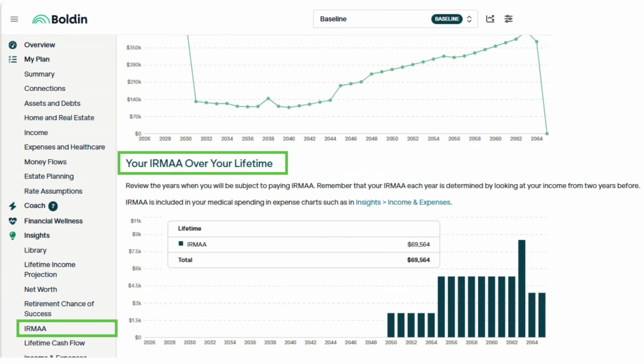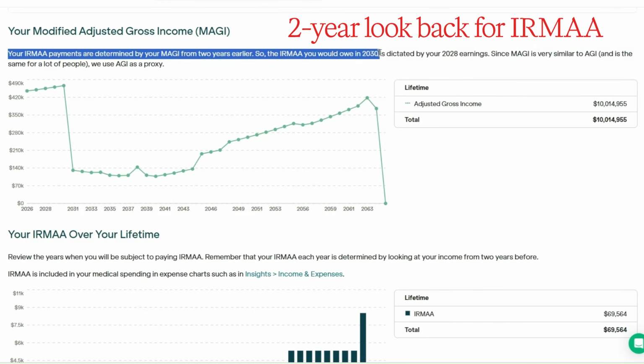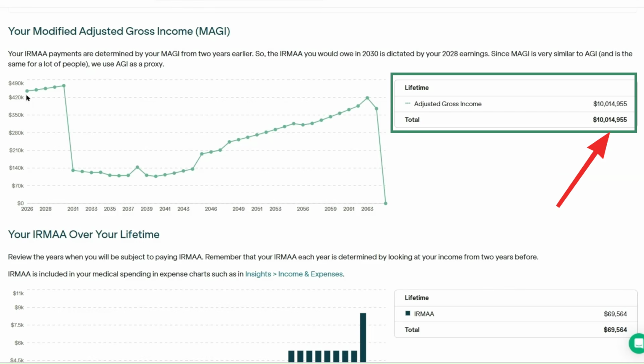As I scroll down here, you see a chart of your modified adjusted gross income, or MAGI. And just as a reminder, your IRMAA payments are determined by your MAGI from 2 years earlier. So the IRMAA you would owe in 2030 is dictated by your 2028 earnings. Here you can hover over the chart and see what your adjusted gross income is. If you look at the numbers on the right, that's reflected over there. So you can see that this couple is still in their working years here, and then it drops down significantly and goes up from there.